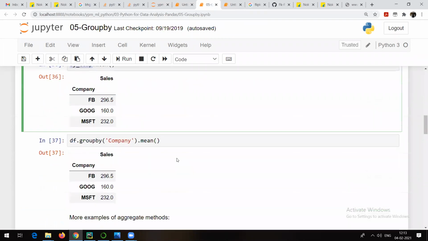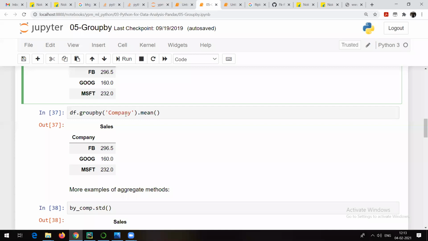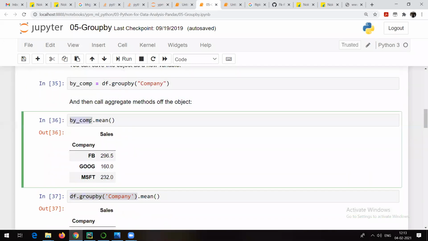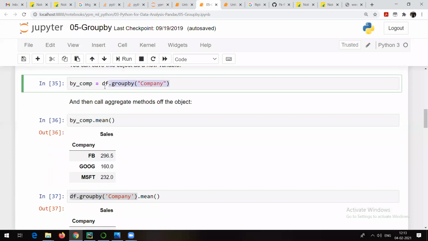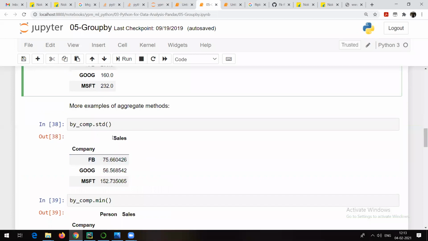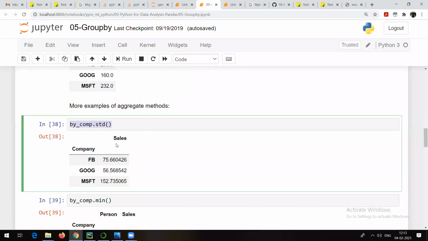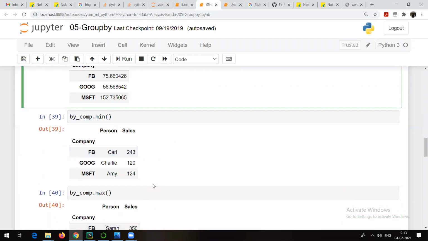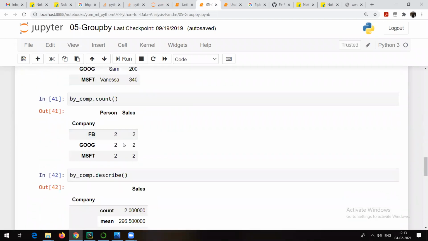There are other things also we will talk about. Instead of this one, I used this particular name because I just assigned it to this variable. We could have done it like this also. Standard deviation also you can find out, according to company name, minimum value, maximum value, count I have shown you.